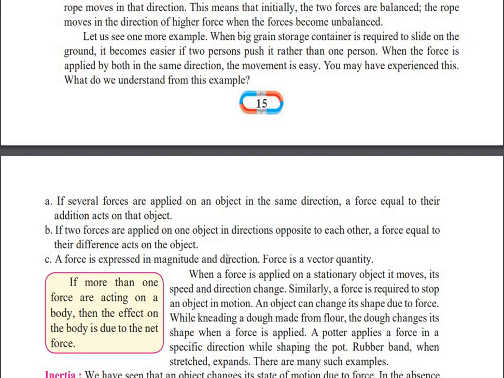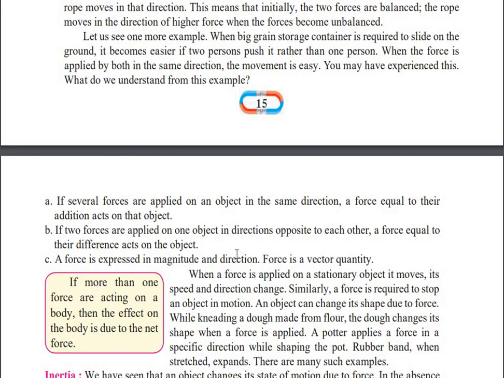In the B condition, if two forces are applied on one object in directions opposite to each other, a force equal to their difference acts on the object. Suppose you are pushing the object from one side and the other is pushing exactly opposite to that side. Will the object move? No. If the force is unequal, it will slightly move, but finally it will not move. So the force acting in this case is the difference between the forces.